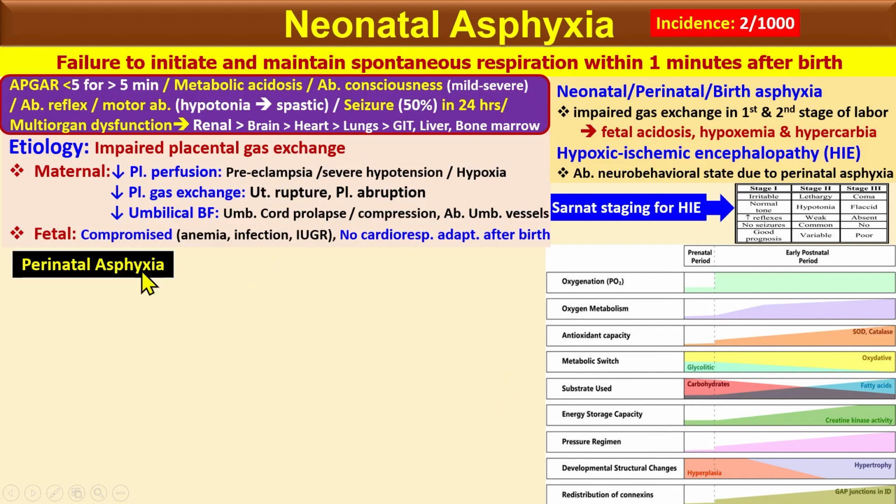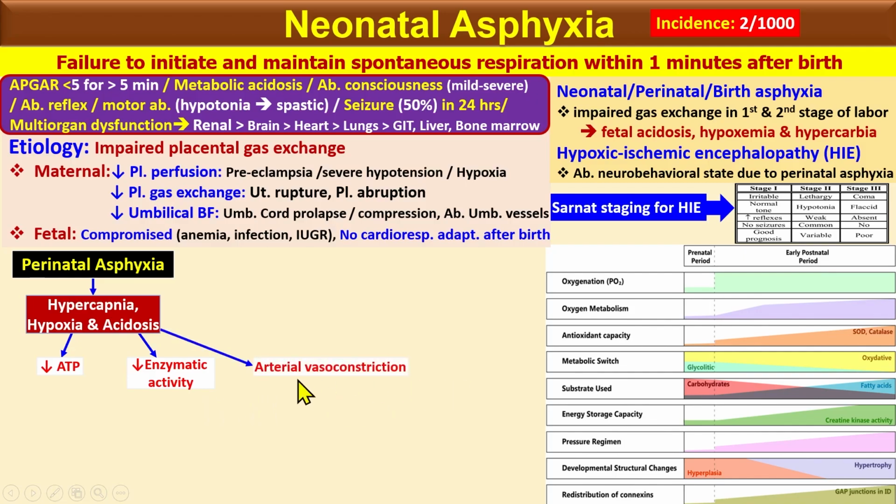If you look at the pathophysiology of neonatal asphyxia, it starts with perinatal asphyxia, which causes hypercapnia or hypercarbia, hypoxia, and acidosis. This leads to decreased ATP production and decreased enzyme activity due to acidosis.